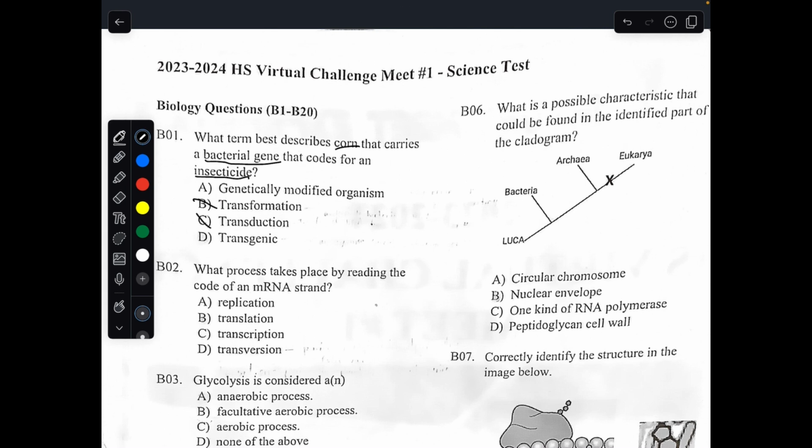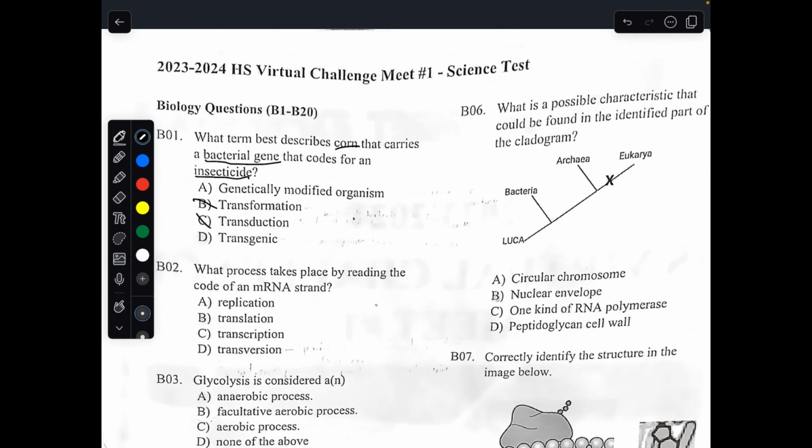A is very tempting, genetically modified organism. D is also tempting, transgenic. Let's go over and define the two. A GMO is an organism with its nucleotide sequences altered, or changed, or replaced, or deleted. GMO is a very broad category. There's genetic deletion, there's insertion, there are so many different forms of GMO. So it is very broad, but it could support the answer.